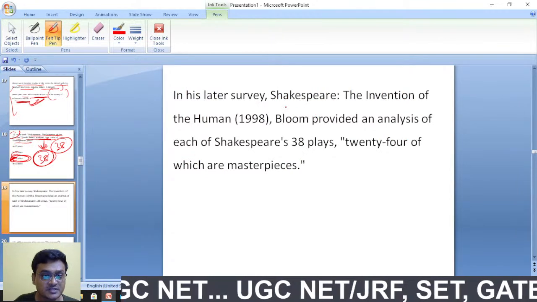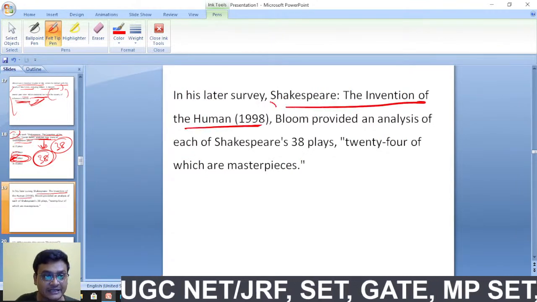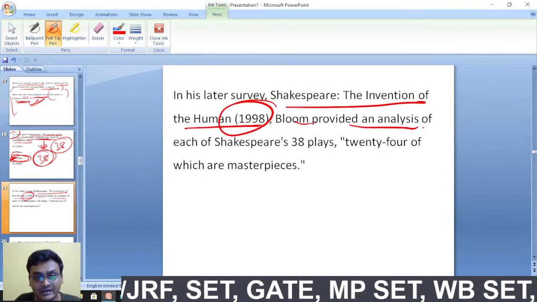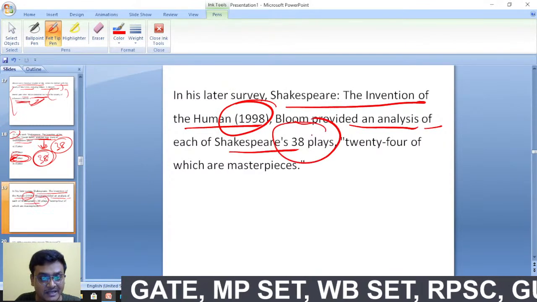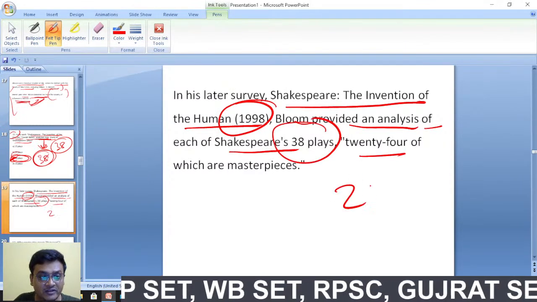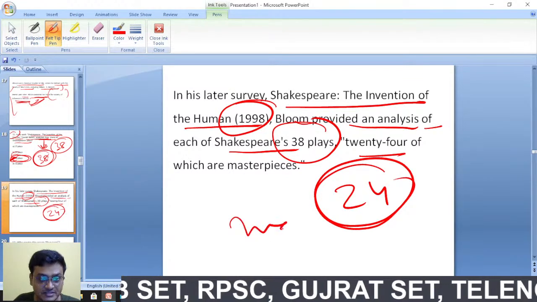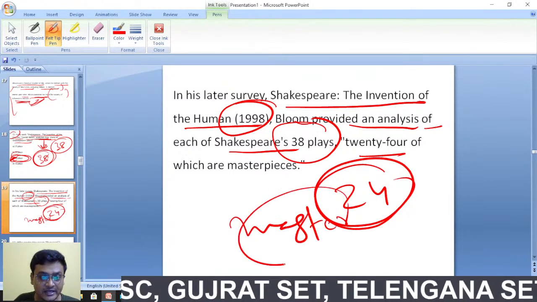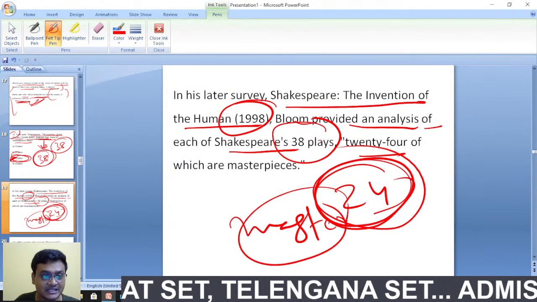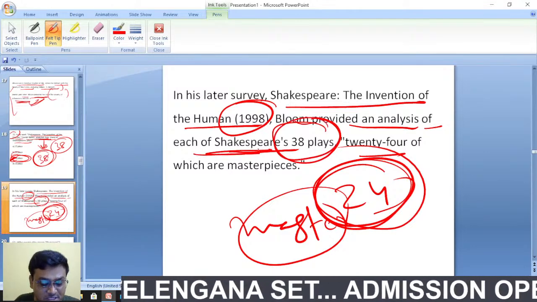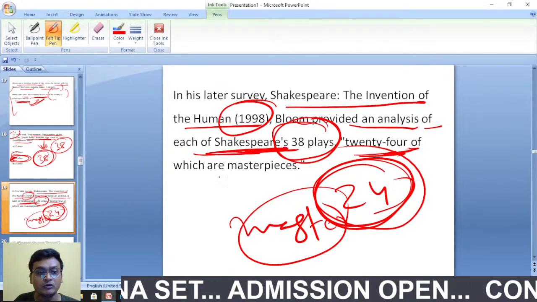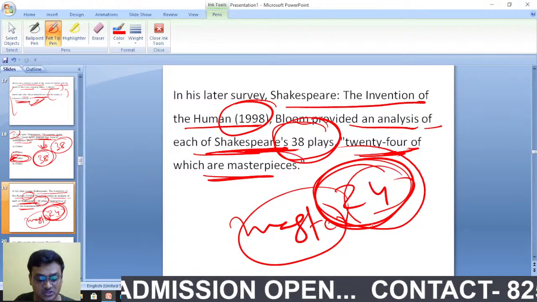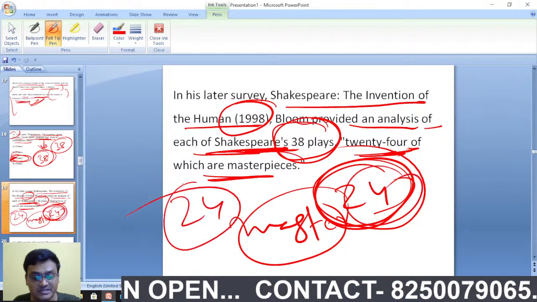In his later survey, Shakespeare: The Invention of the Human, published in 1998, Harold Bloom provided an analysis of all 38 of Shakespeare's plays, and he said that 24 of them are masterpieces. He had analyzed each of Shakespeare's 38 plays, and 24 of which are masterpieces.